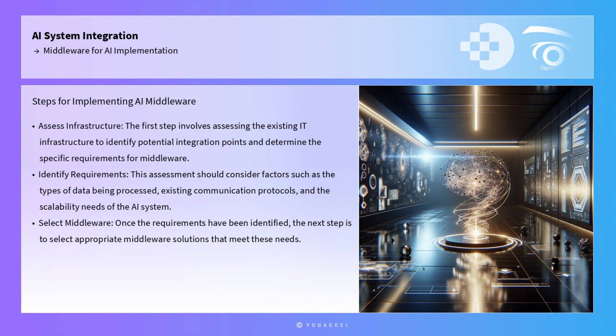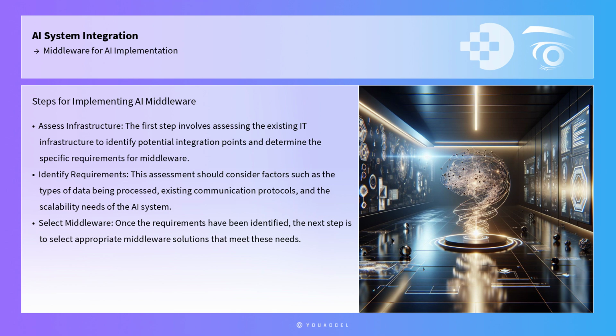In implementing middleware for AI, professionals must adopt a step-by-step approach to ensure successful integration. The first step involves assessing the existing IT infrastructure to identify potential integration points and determine the specific requirements for middleware.